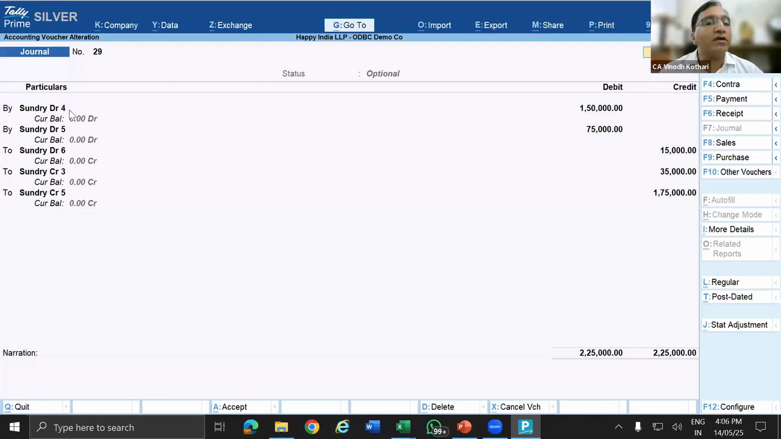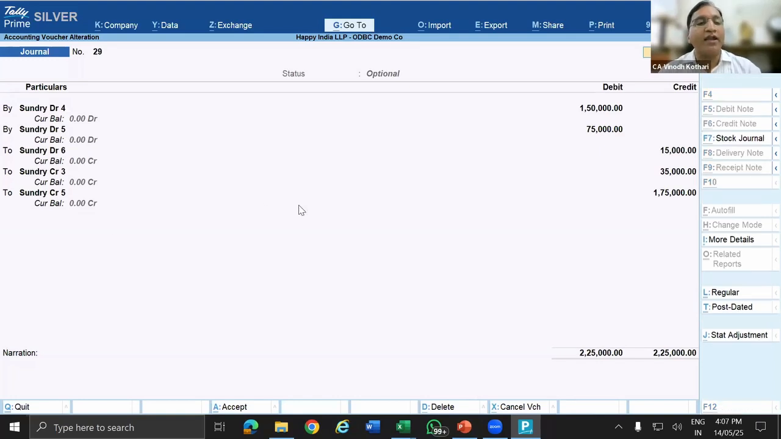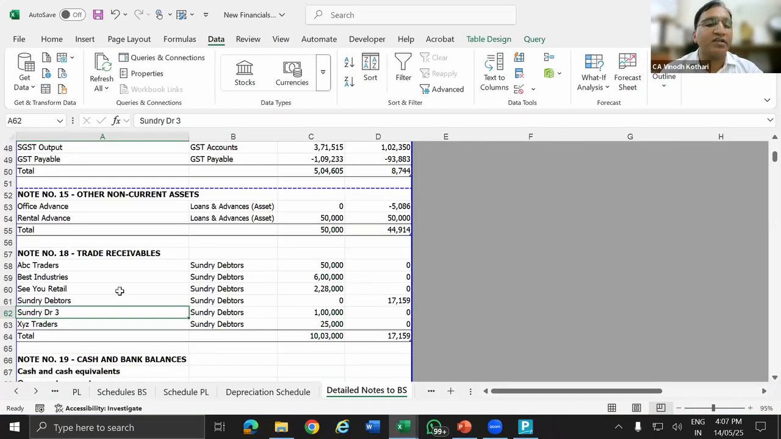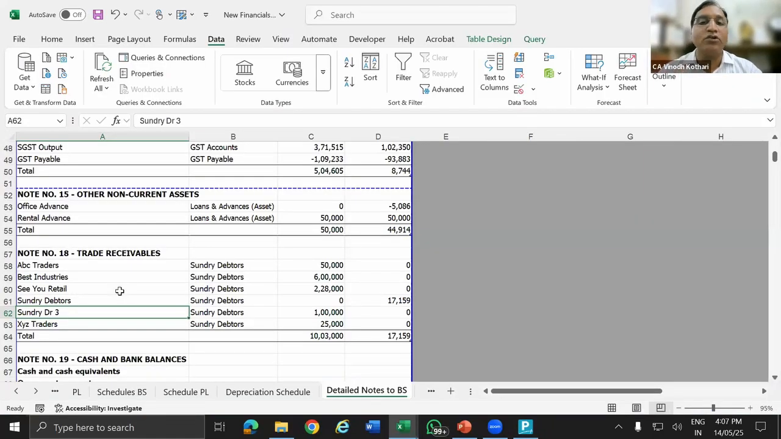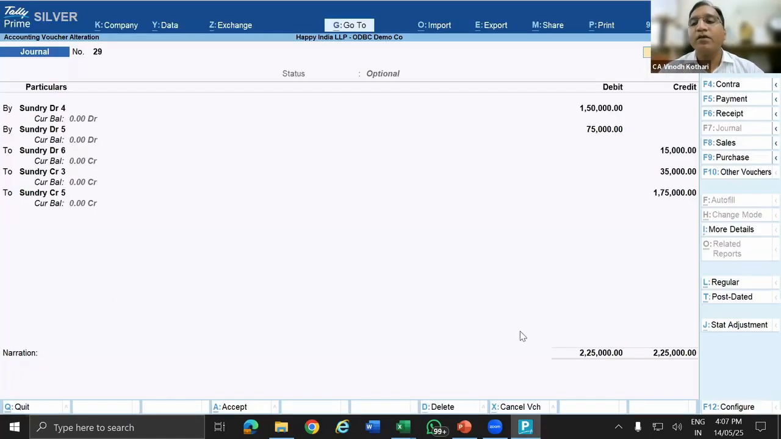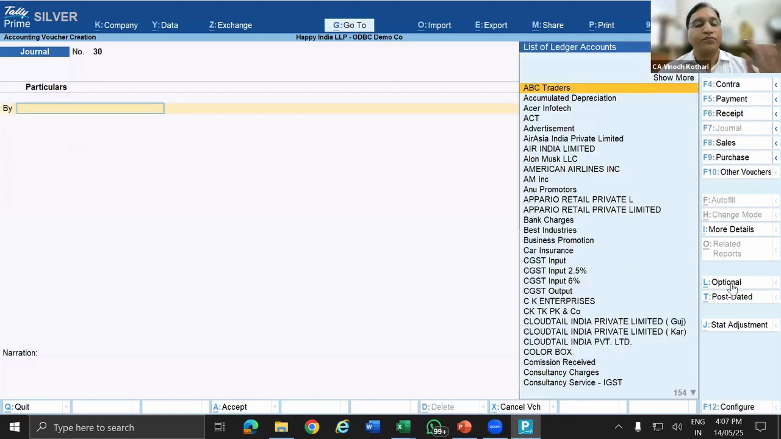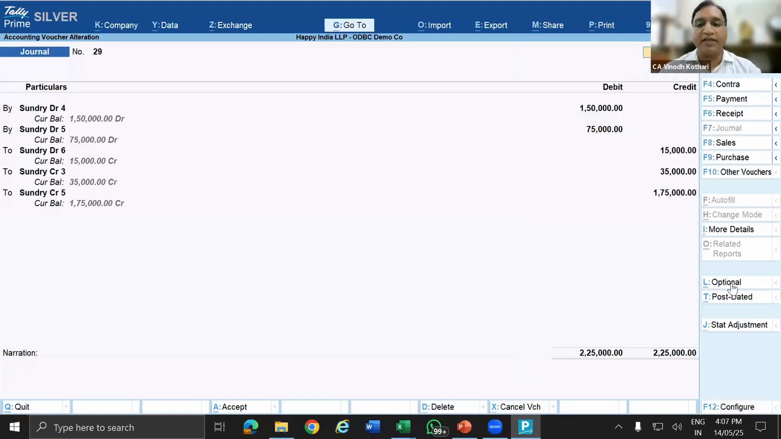So I am going to add 2 new debtors, debtor 4 and debtor 5. And some creditors I am going to add, which are not available in our financial statement. Now, this is the power of this. Automatically, your schedules will be realigned. So I am going to make it a regular entry, Control A. Okay. So now this regular entry has come.